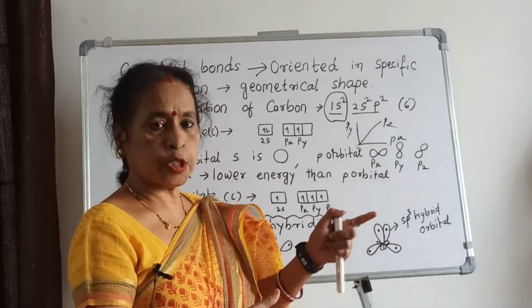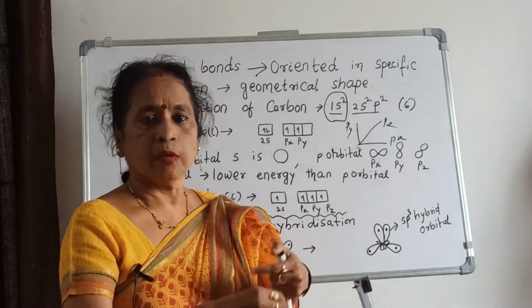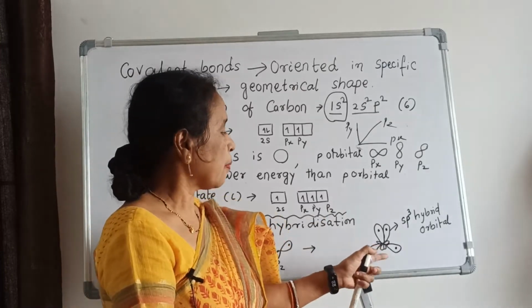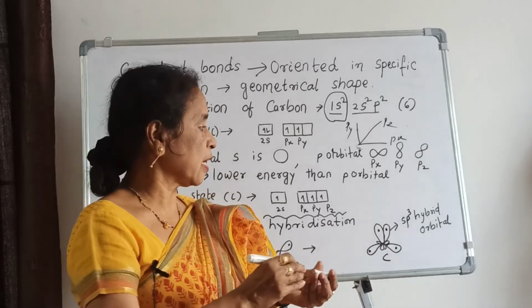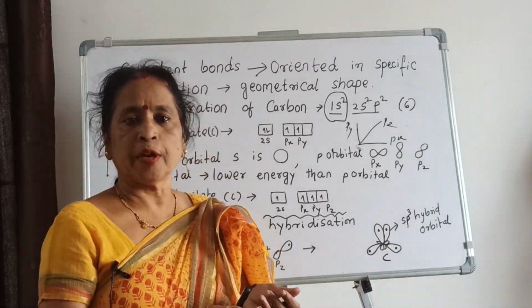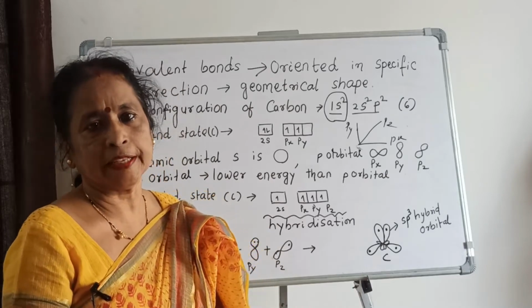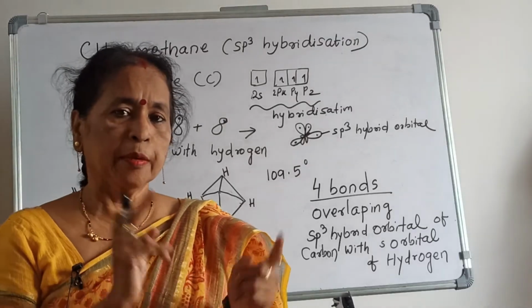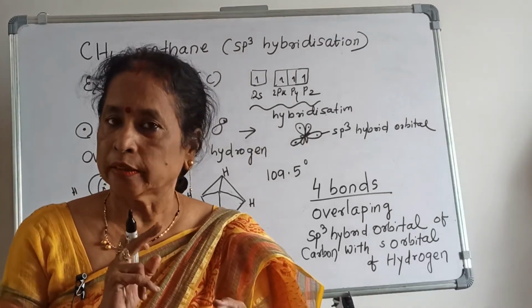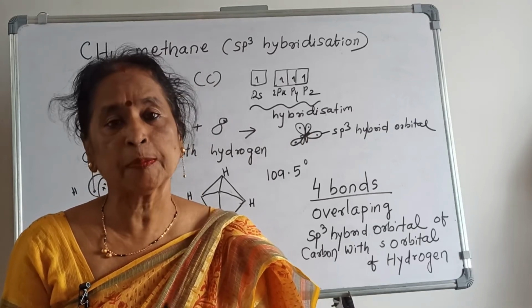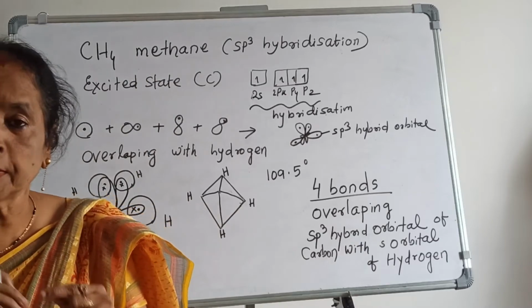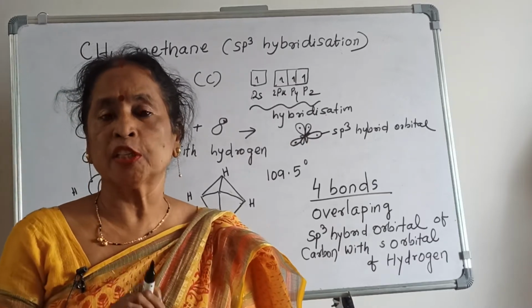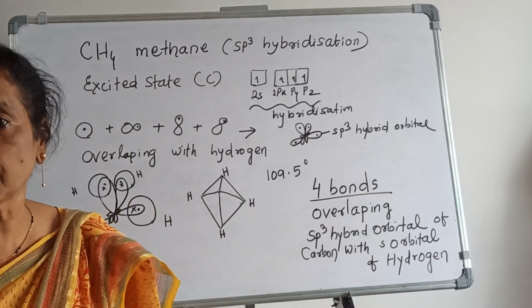Now next we proceed to how the overlapping takes place in carbon. You write carbon hybridization, and carbon sp3 hybrid orbital to form methane. In the methane molecule, carbon undergoes sp3 hybridization, meaning each orbital is called an sp3 hybrid orbital.